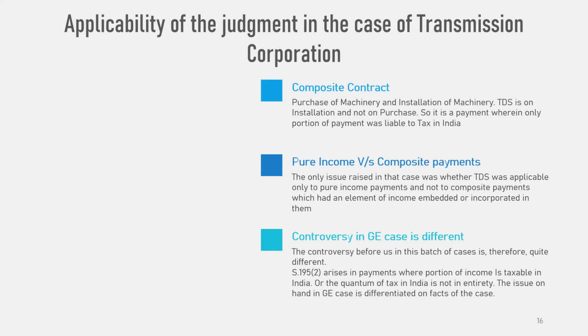It was admitted that the erection and commissioning of plant and machinery in India gave rise to income taxable in India. It was therefore clear even to the payer that payments required to be made by him to the non-resident included an element of income which was exigible to tax in India. The only issue raised in that case was whether TDS was applicable only to pure income payments and not to composite payments which had an element of income embedded or incorporated in them.